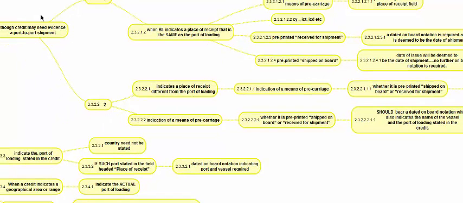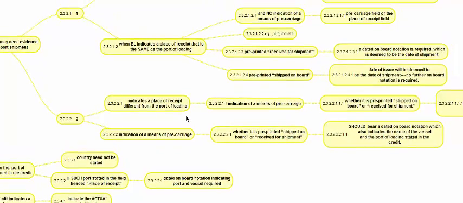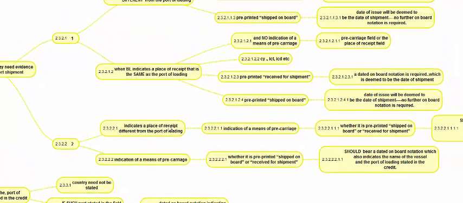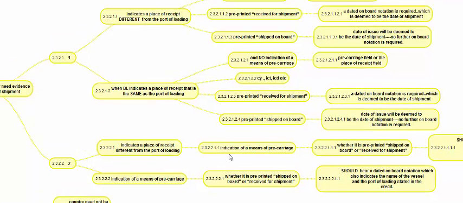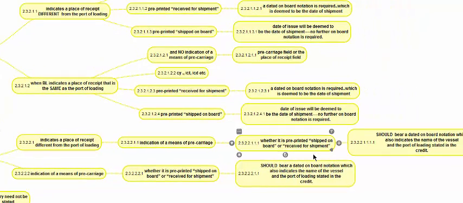Now, notwithstanding the fact that the credit requires a port-to-port shipment, if the transport document indicates a place of receipt different from port of loading, same as the situation here, and there is an indication of a means of pre-carriage, then whether it is pre-printed shipped on board or received for either type of BL, it should bear an onboard notation.